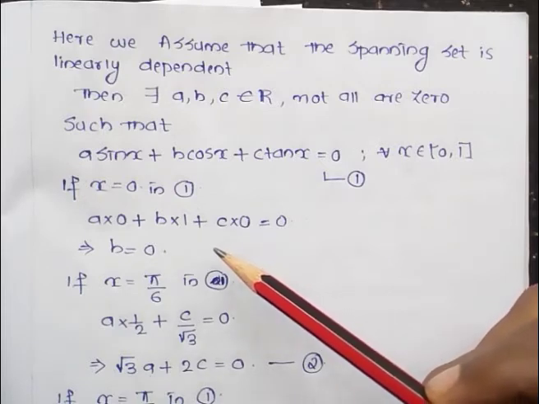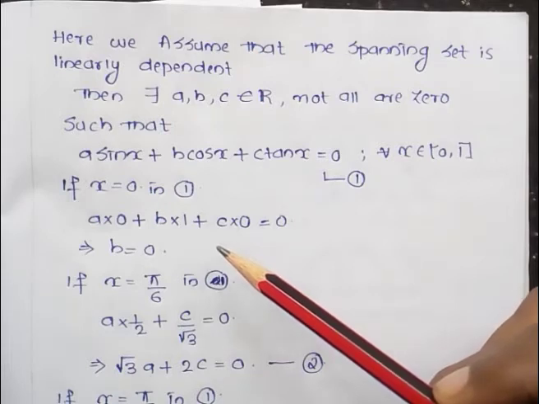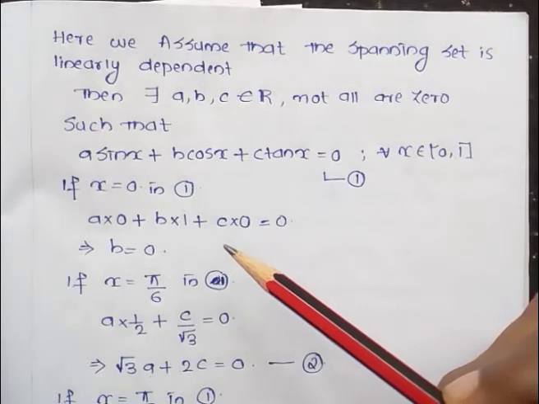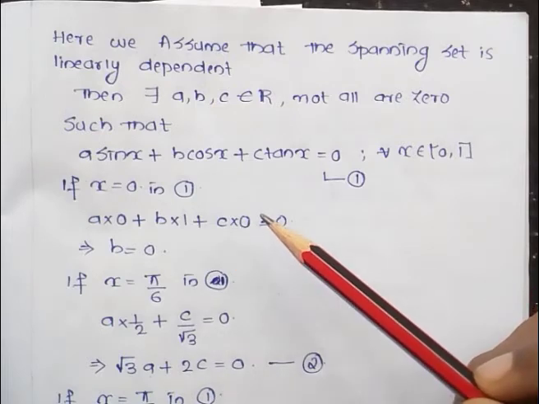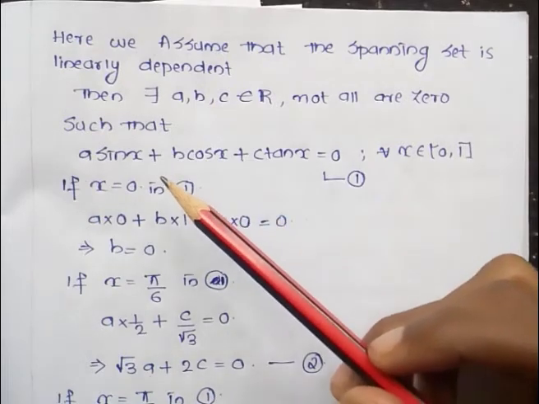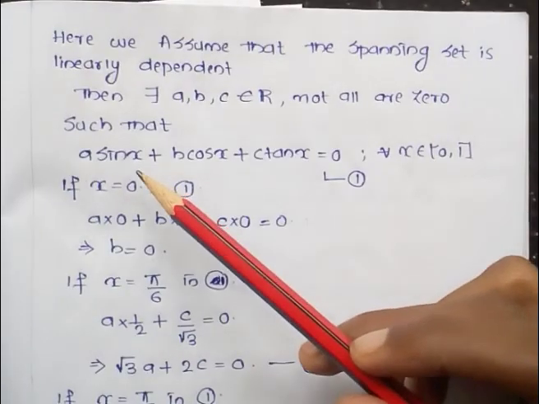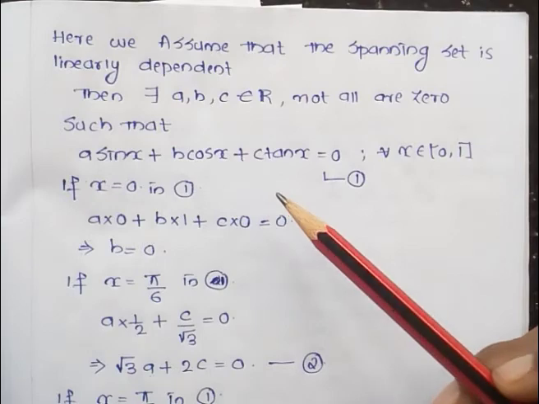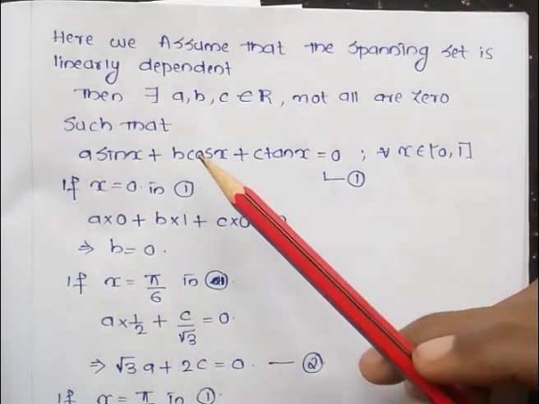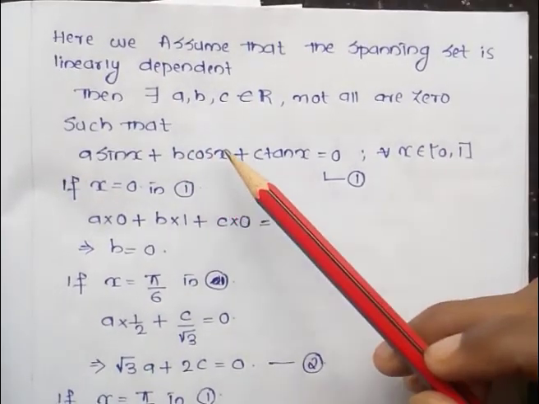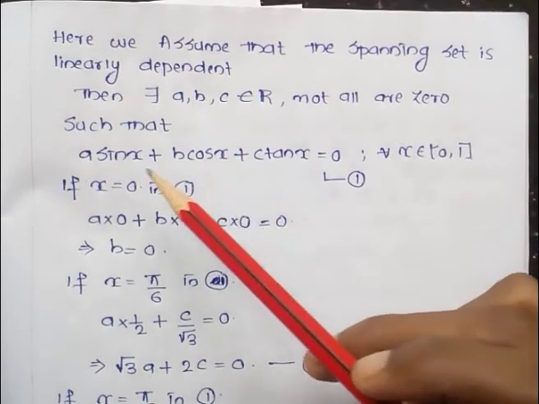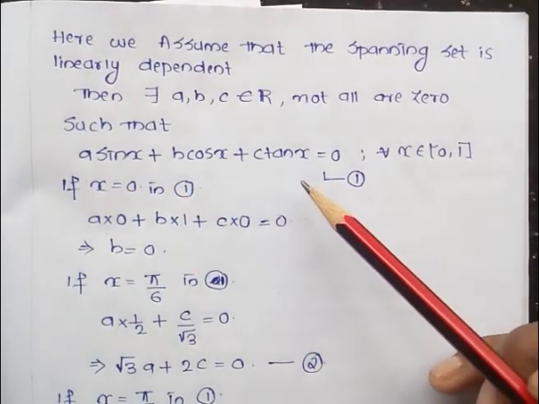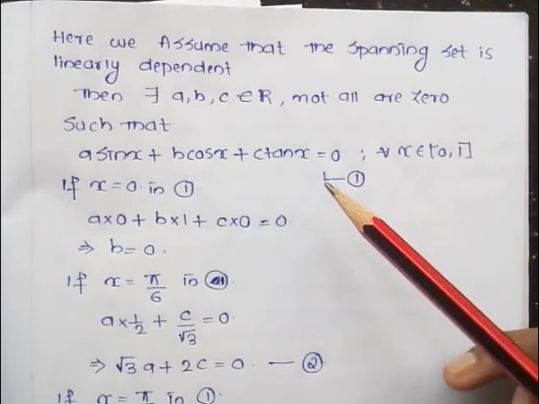Similarly, we put x equal to pi by 6 in the same linear combination, equation number 1, that is, a sin x + b cos x + c tan x. We already have b equal to 0, so we consider the remaining terms, a sin x + c tan x equal to 0.